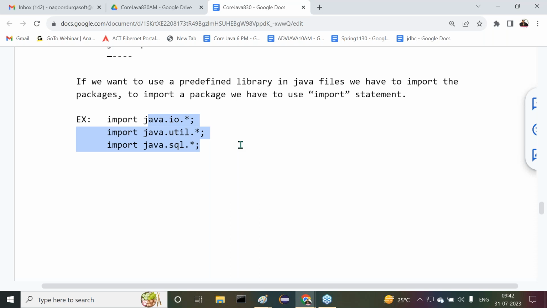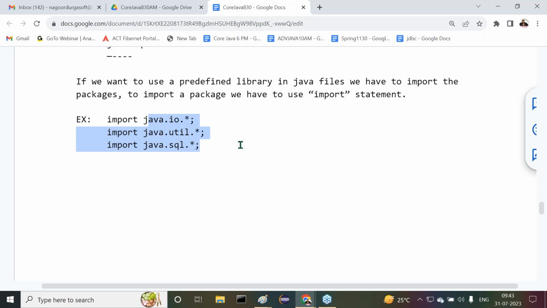At the same time, the compiler will not load any package content to the memory. That is not the responsibility of the compiler. The compiler is not responsible for loading the predefined library to the memory. The compiler is responsible for checking whether the libraries exist or not.